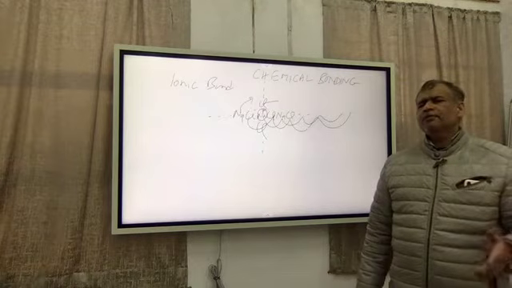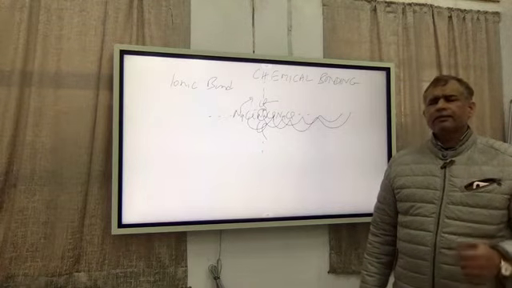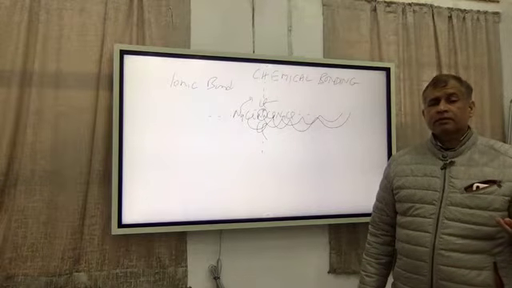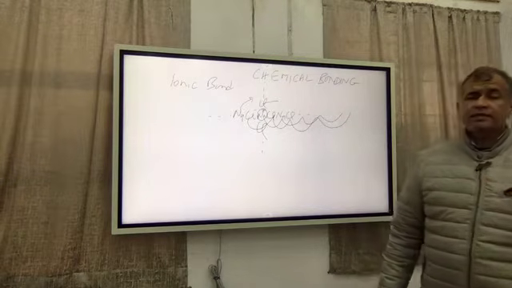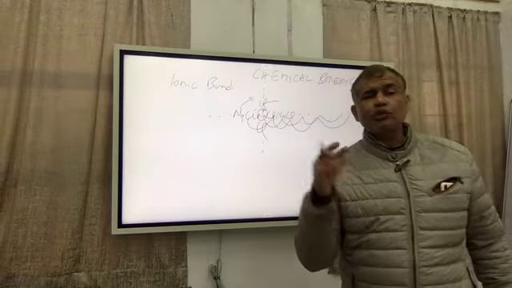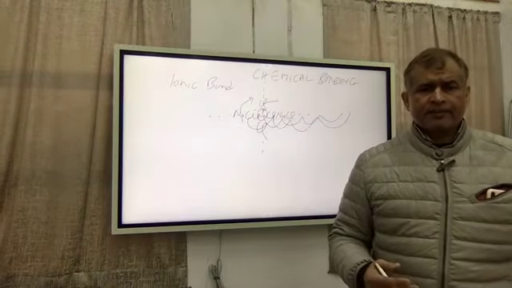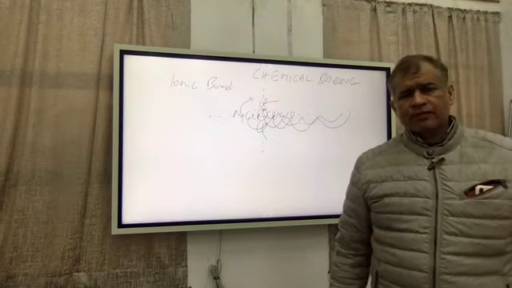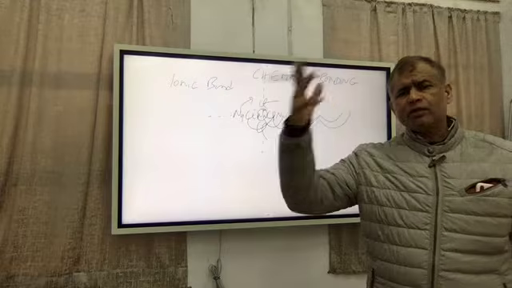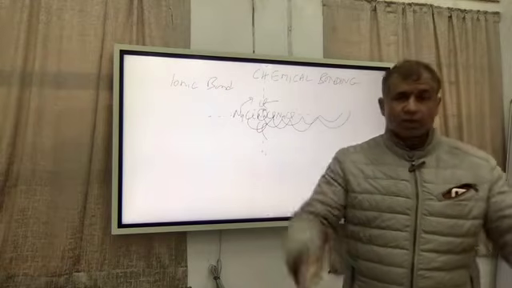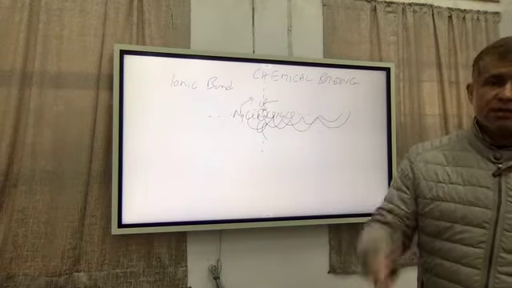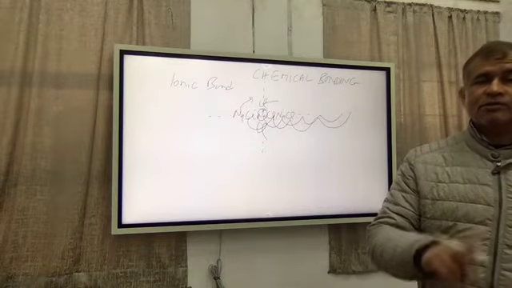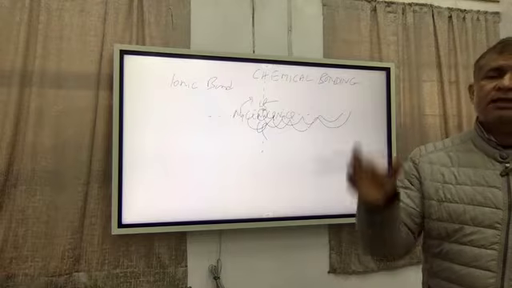If you go by the packing idea, which is called closest packing, then in the case of sodium chloride it is said that Cl atoms are in cubic closest packing. That is an ABC type of stacking or packing. So Cl atoms are in cubic closest packing, therefore the unit cell observed is a face centered cube. As I said earlier, in this cube the Cl atoms will sit at the corners and face centers.